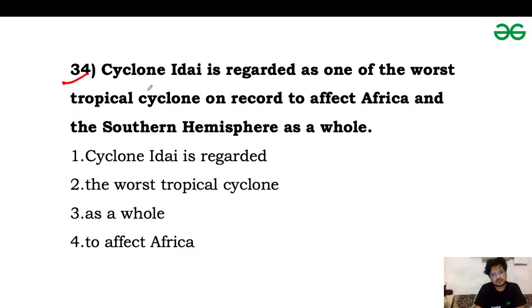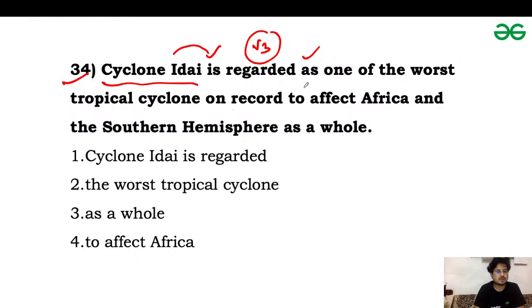So in this sentence, Cyclone Idai is a subject and it is considered a singular subject, so it will take a singular verb with it. So is is correct. Okay. Regarded is the third form of the verb. It means we are talking about passive voice. Okay, no issue. As is used as a conjunction.